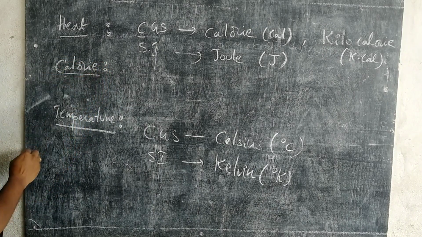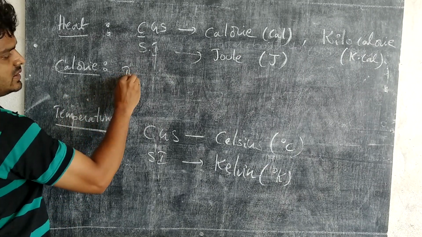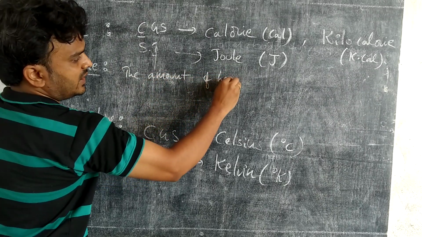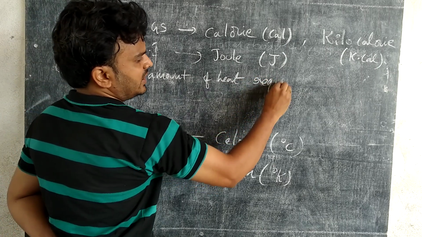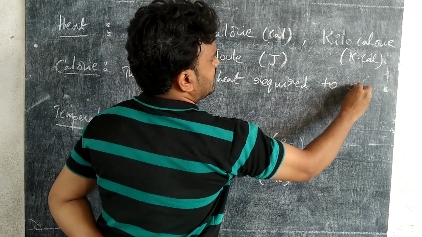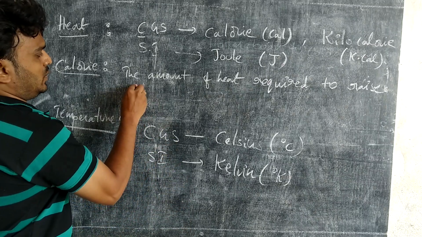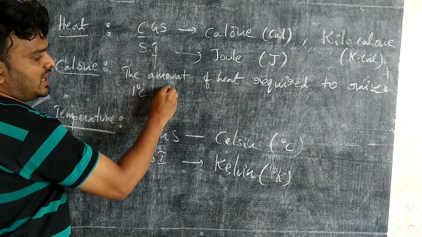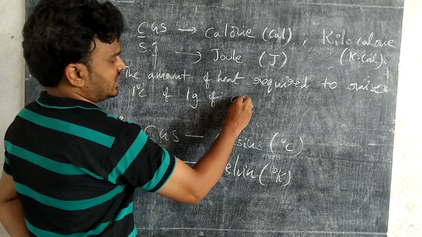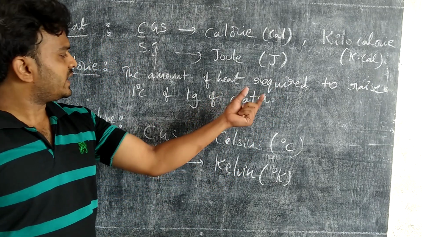Then let me explain the definition of calorie. What is a calorie? These are very important questions for 1 mark in public examinations. Calorie means the amount of heat required to raise the temperature of 1 gram of water by 1 degree Celsius.